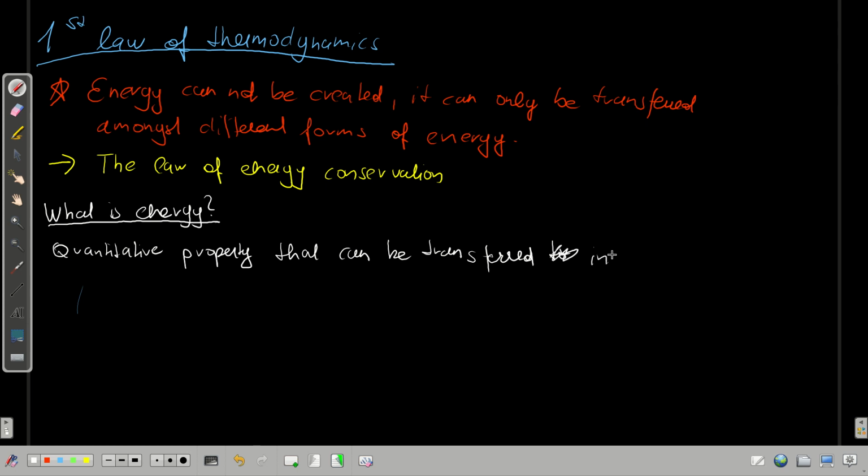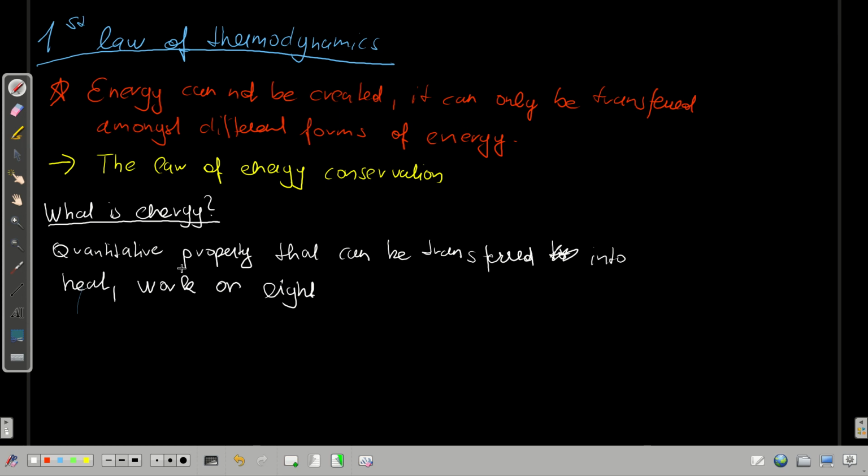Transferred into heat, work, or light. And let's briefly describe what heat, work, and light are.